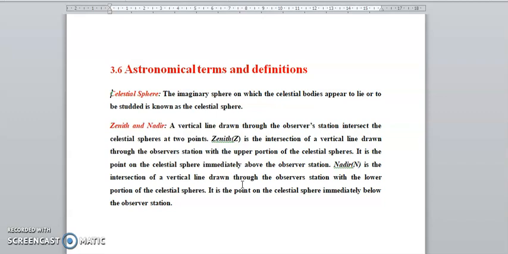Stars and everything. Zenith and nadir: the vertical line drawn through the observer station meets the crystal sphere in 2 points. Zenith is the intersection of the vertical line drawn through the observer station with the upper portion of the crystal sphere. It is the point of the crystal sphere immediately above the observer station. Nadir is the intersection of the vertical line drawn through the observer station with the lower portion of the crystal sphere. It is the point of the crystal sphere immediately below the observer station.